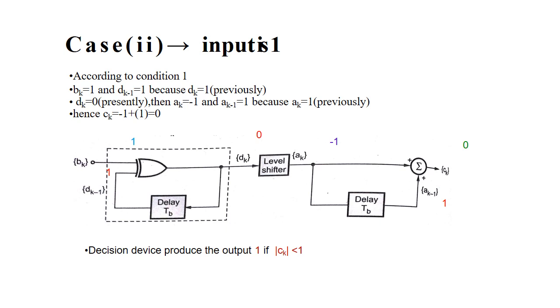So A(k-1) is equal to 1. So A(k-1) equal to 1 will be the previous value. So at last C(k) is equal to minus 1 plus 1 is equal to 0 will be the output. So the decision device will produce the output of 1 if modulus C(k) is greater than 1.